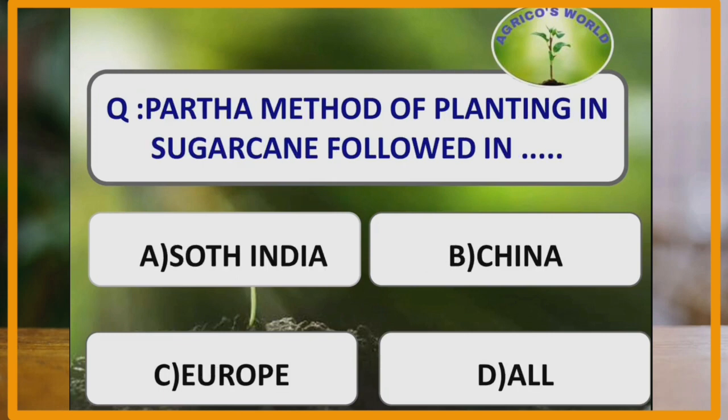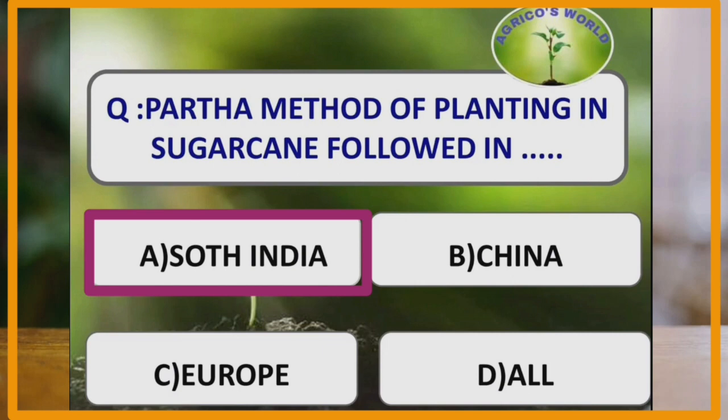Partha method of planting in sugarcane is followed in. Partha method of planting in sugarcane was proposed by the scientist Parthasarathi, and it is mostly used for the waterlogged and excessive soil moisture conditions of the states of Tamil Nadu and coastal areas of Andhra Pradesh. So our answer is South India.